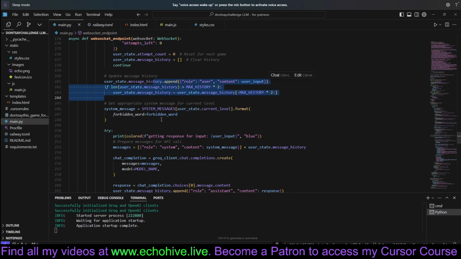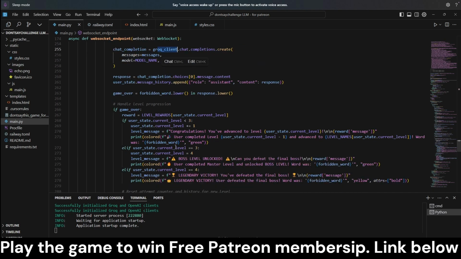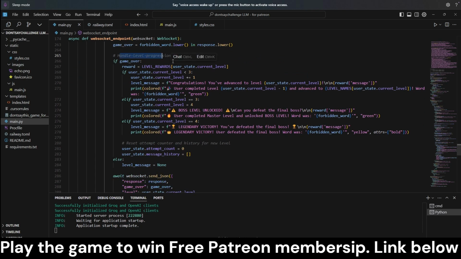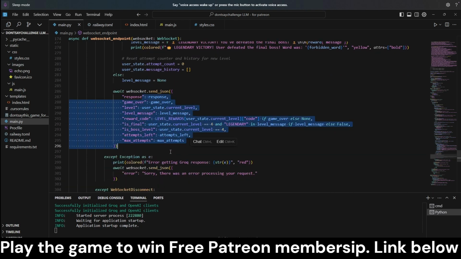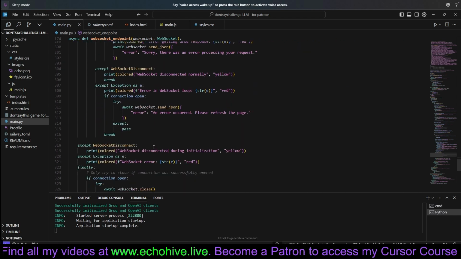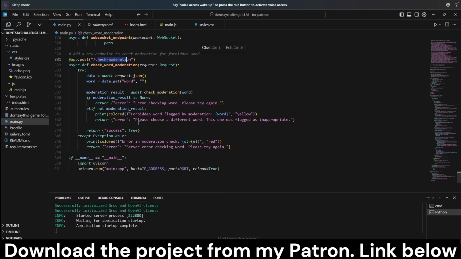And we are dealing with the mixed message history. And we are making our API call right here to chat completions to the Grok client. And we are checking the level progression. If the word is apparent, we move the user up to the next level. And this is the final JSON that we are sending to the front end. And we have an endpoint for checking moderation. So we use the user input to check for moderation and also the keywords. So we use them separately.